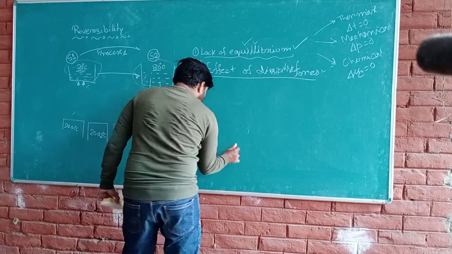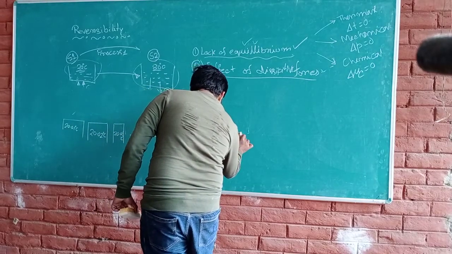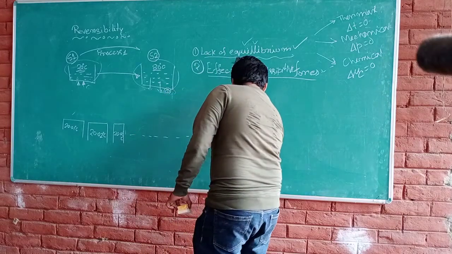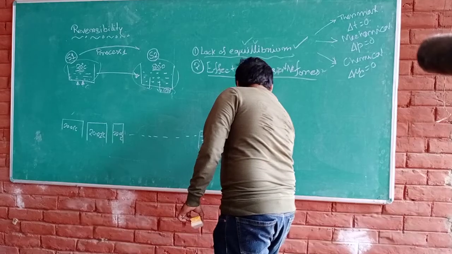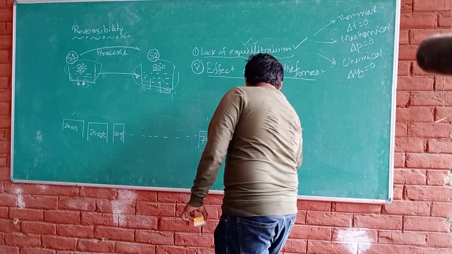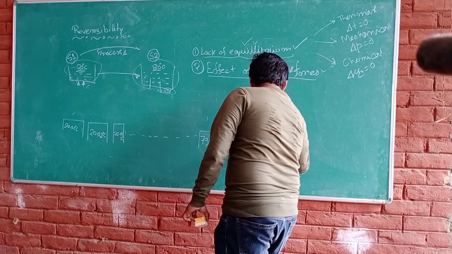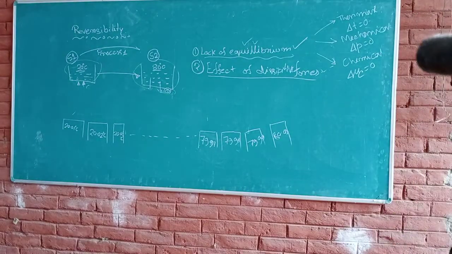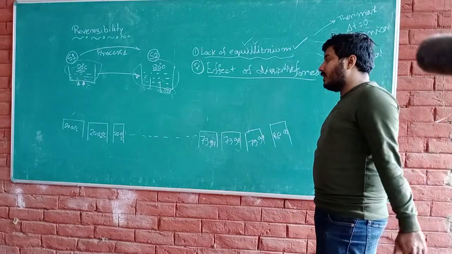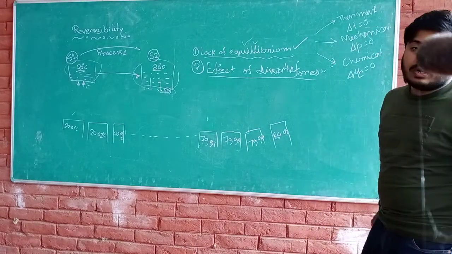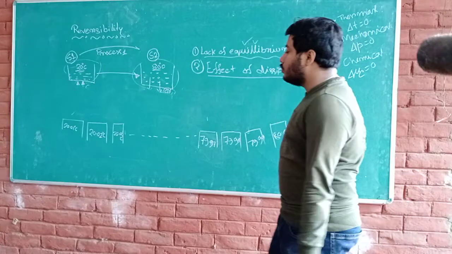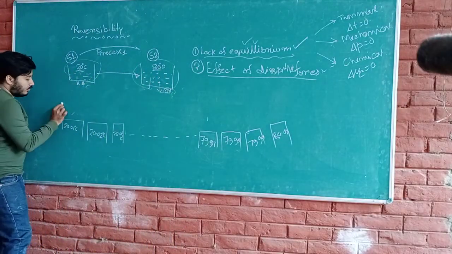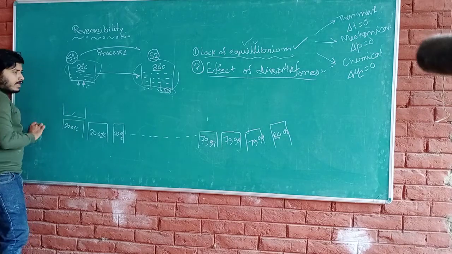79.97, then 79.98 and 79.99 and finally 80.02. So we have taken an infinite number of thermal energy reservoirs, you can see, whose temperature steps are 0.01 degrees centigrade.